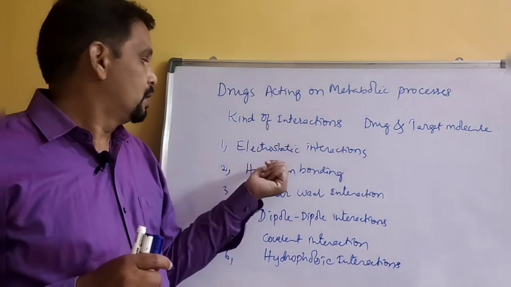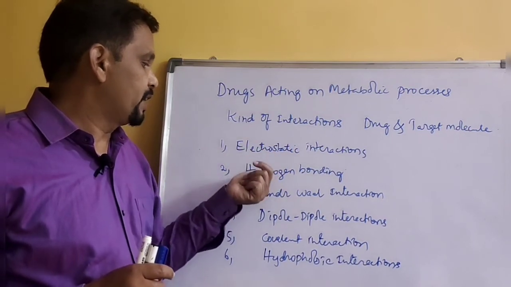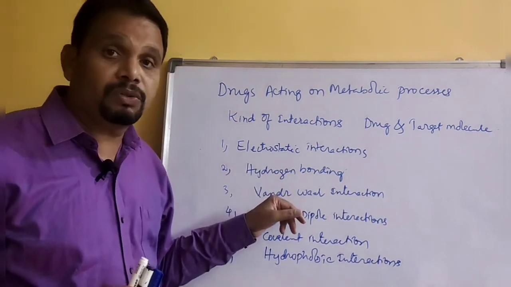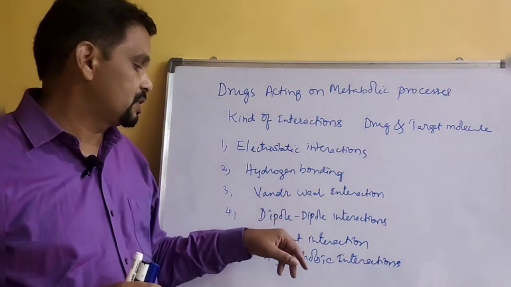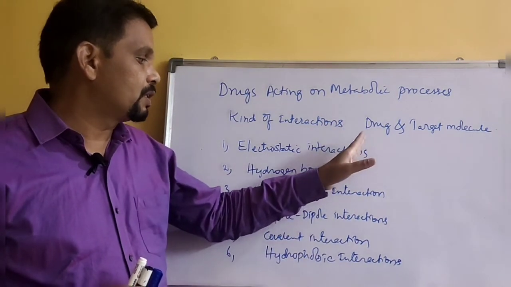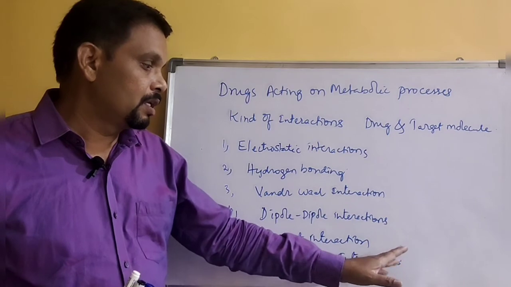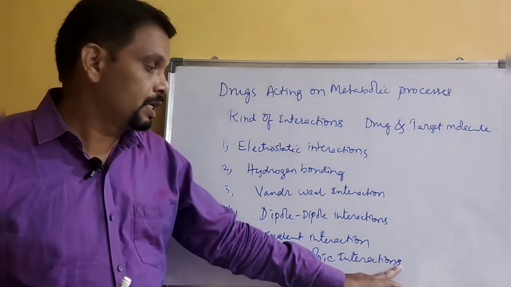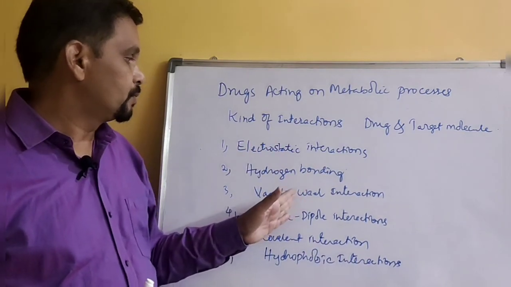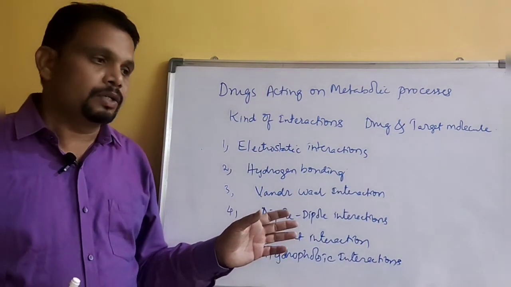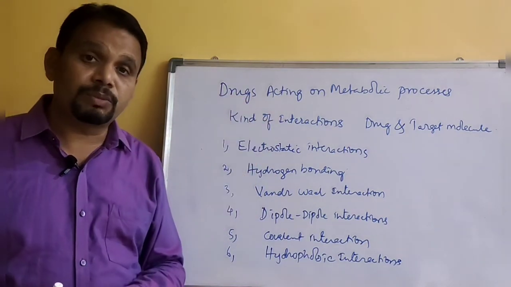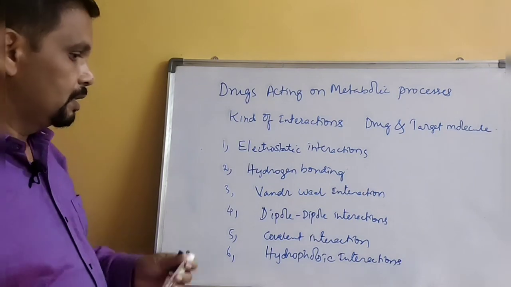And also you need to learn about different kinds of interactions: electrostatic interactions, hydrogen bonding, van der Waals interactions, dipole-dipole interactions, covalent interactions and hydrophobic interactions. If you know how these interactions take place, and what criteria are required for these kinds of interactions to take place, then you will understand clearly the mechanism of action of drugs. Okay, so next.